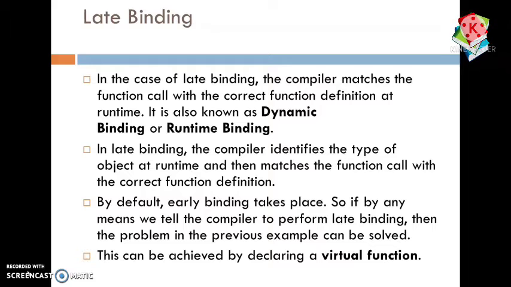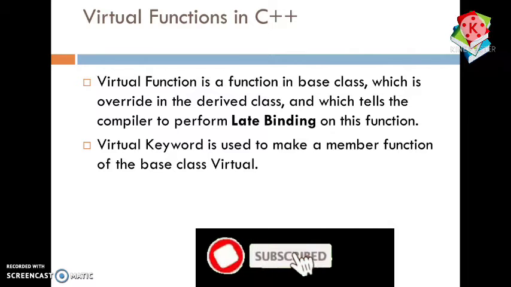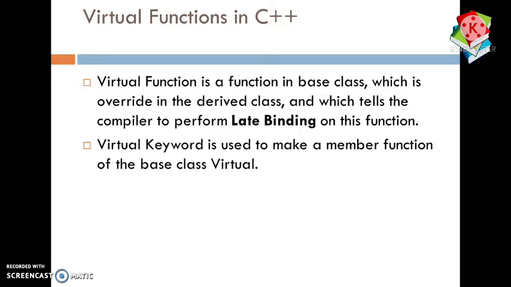This problem can be solved by using a special keyword that is called the virtual keyword, and it is used with the member functions of the base class. So if we want to perform late binding, we have one keyword that is called virtual. So we have one term, virtual function in C++. A virtual function is basically a function that is in a base class, but it is overridden in its derived class. The virtual keyword tells the compiler that we want to perform late binding, binding at the time of execution. So it helps us to achieve late binding.